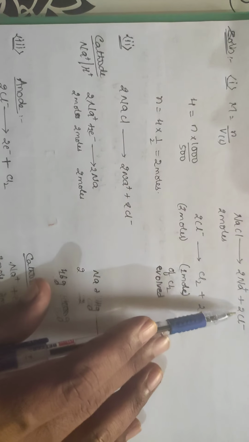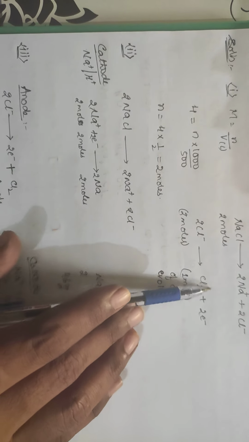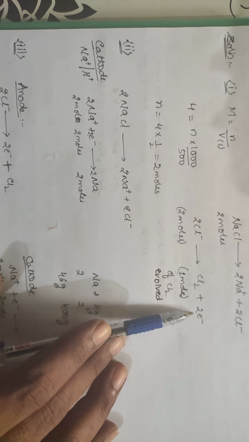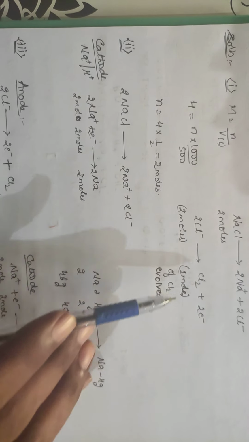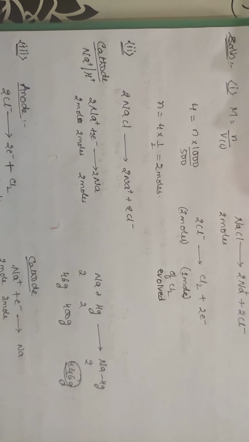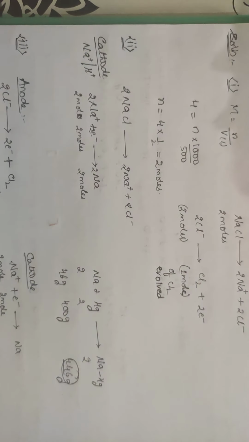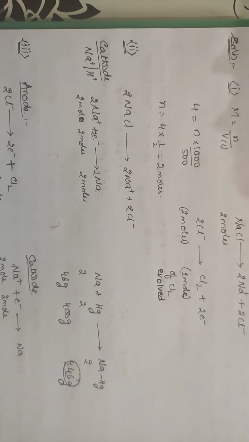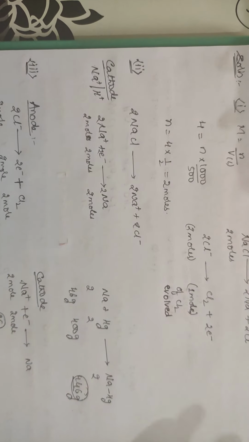Generally, 2 Cl minus gives 1 mole of chlorine and 2 moles of electrons. So 2 moles of chloride gives 1 mole of chlorine gas that is evolving at the respective electrode.